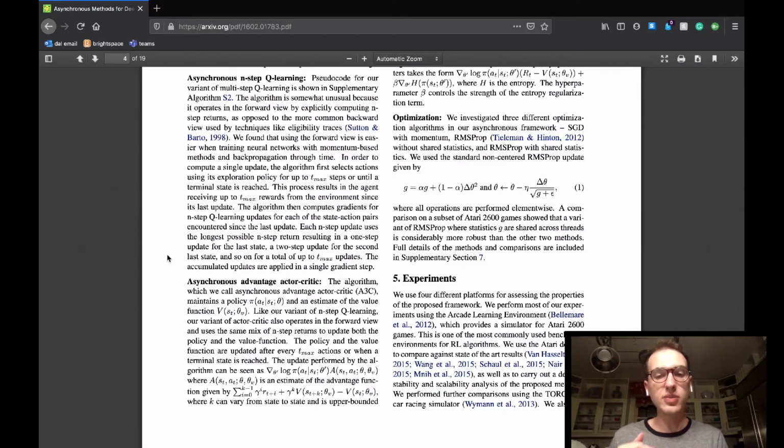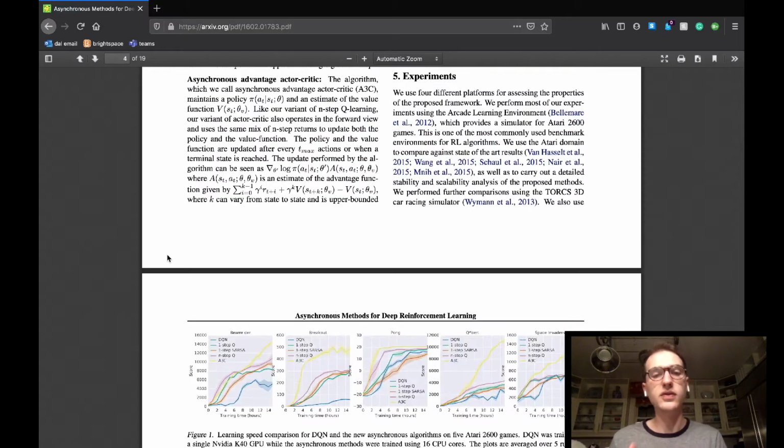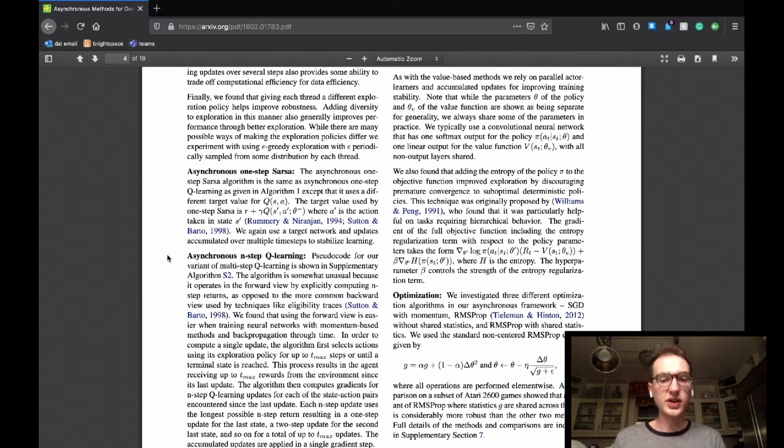Three, the n-step Q-learning subsection discusses how more calculations are made in each gradient update compared to single-step Q-learning, as n-step Q-learning will calculate a value for rewards up to the max time step. These calculations are done in a single update step. And fourth, the team uses a CNN as well as entropy regularization for actor-critic advantage algorithms. I think the important takeaway from this section is that these are the algorithms which the team decided to conduct their new research upon. This section ends with a note on optimization.